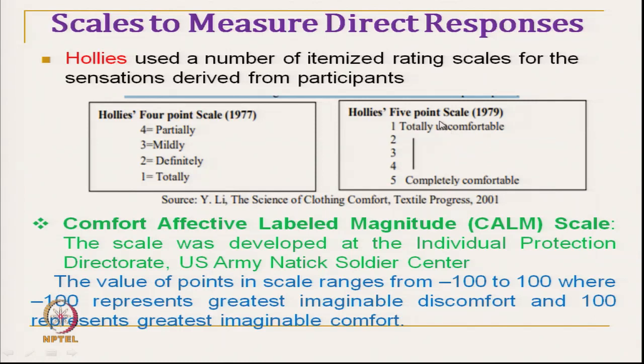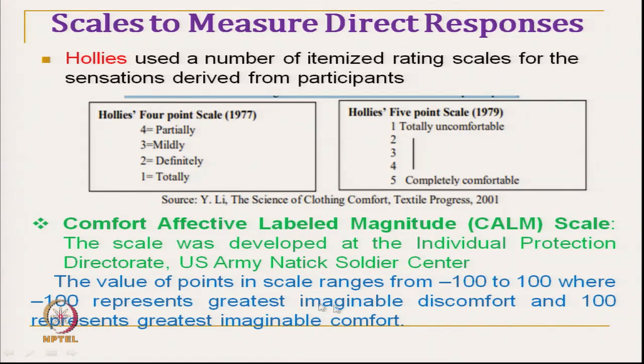Similarly, on a 5 point scale he has used, 1 is totally uncomfortable and 5 is completely comfortable. So, in this way Hollis used this type of rating scale. Another is the comfort affective labeled magnitude, CALM, scale, which is used in the US Army Natick Soldier Center. Okay. So, what have they used?